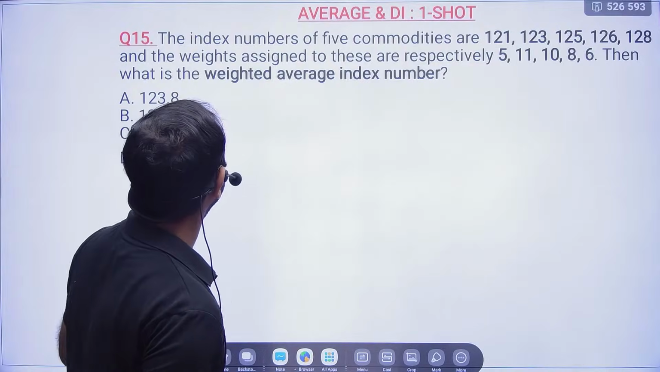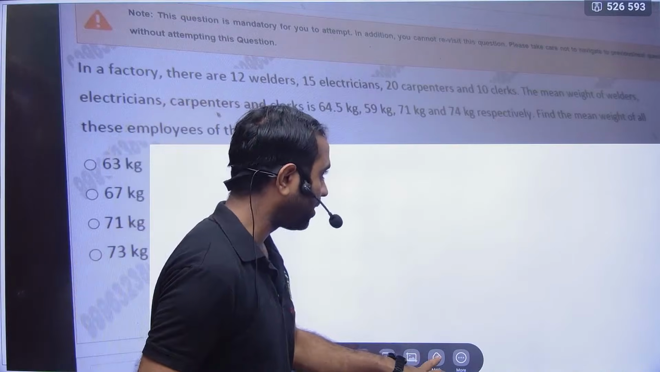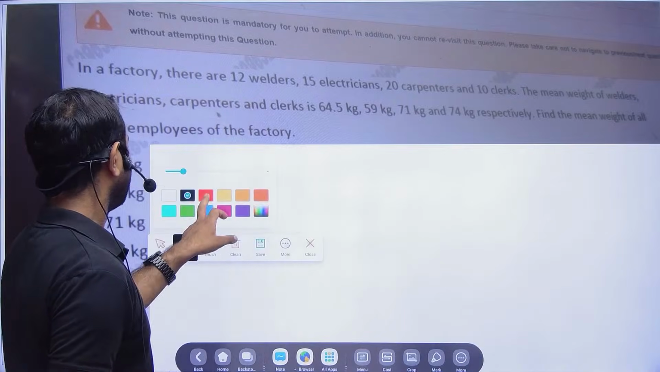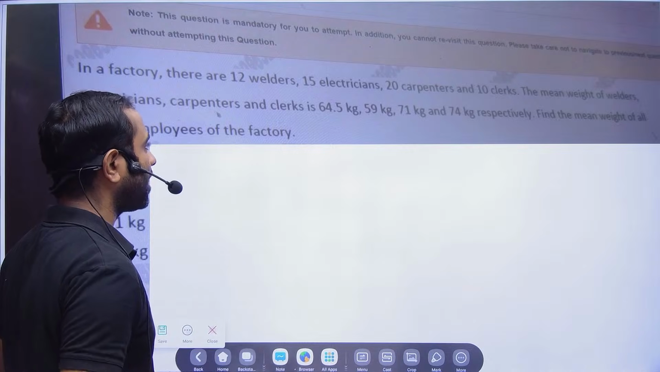Chalo, next problem. Next problem is, see, I don't have to tell you that this is a TCS problem. Okay, so I don't have to tell you. Now this problem I want you to solve.